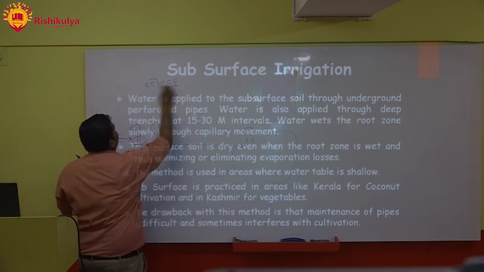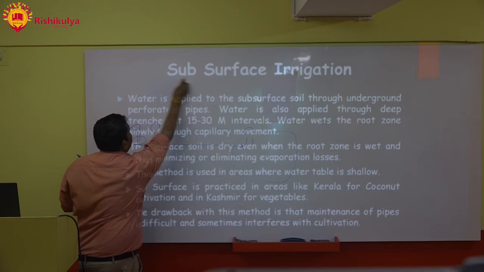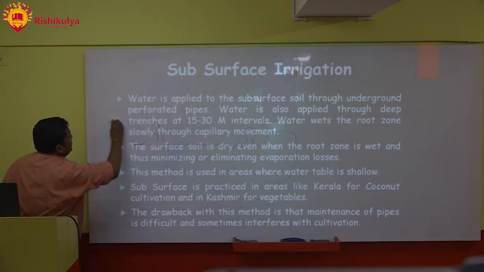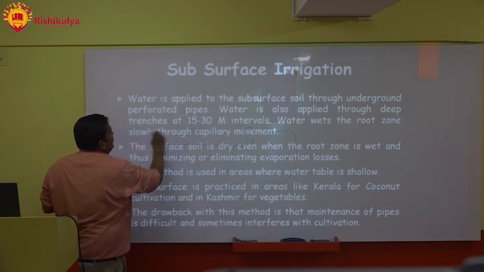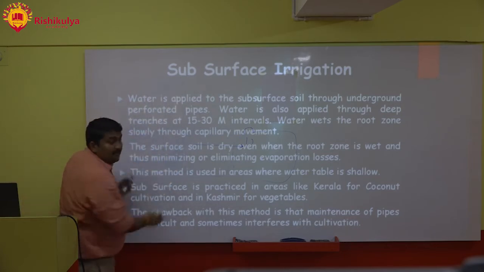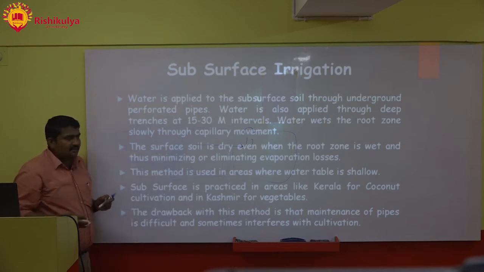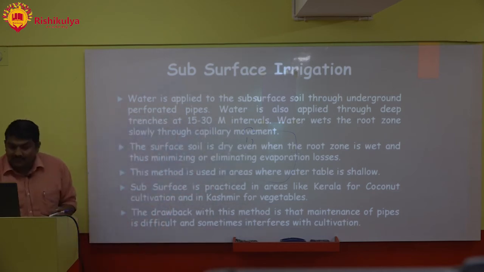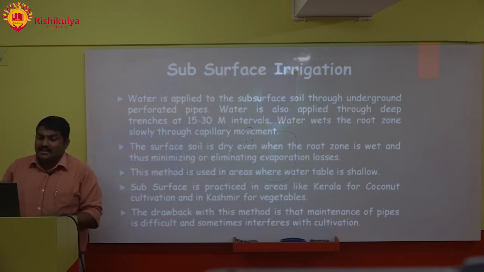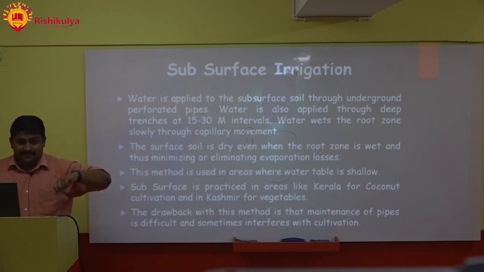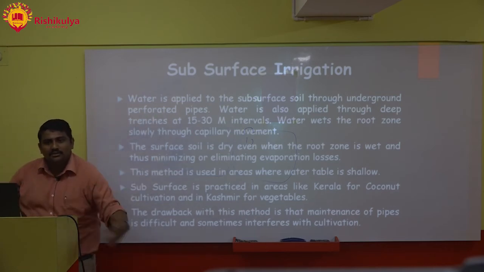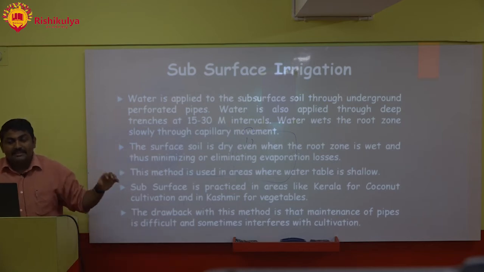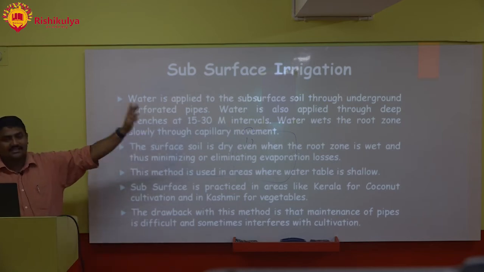Why go for subsurface? There will be some advantages, like we will not have evaporation losses. Evaporation losses will be minimized if we go for this method. The surface soil is dry even when the root zone is wet, because water is directly going to the root zone, and thus evaporation losses are minimized or eliminated.